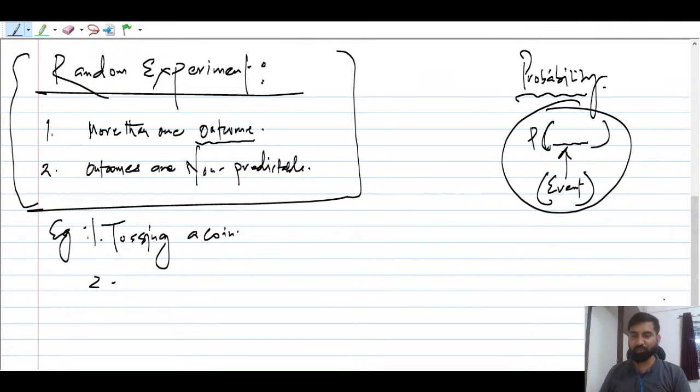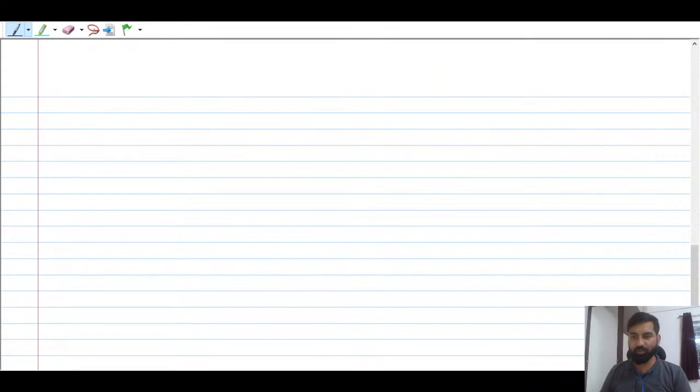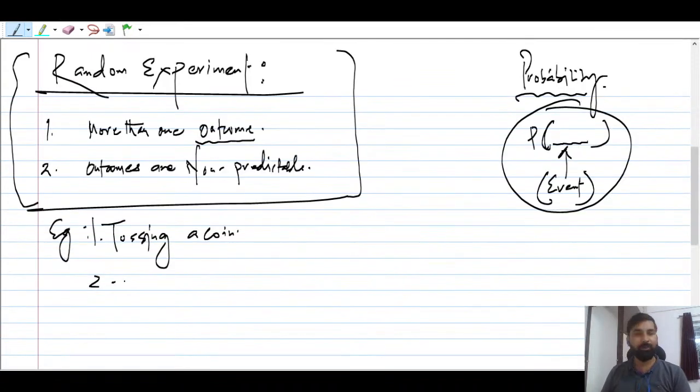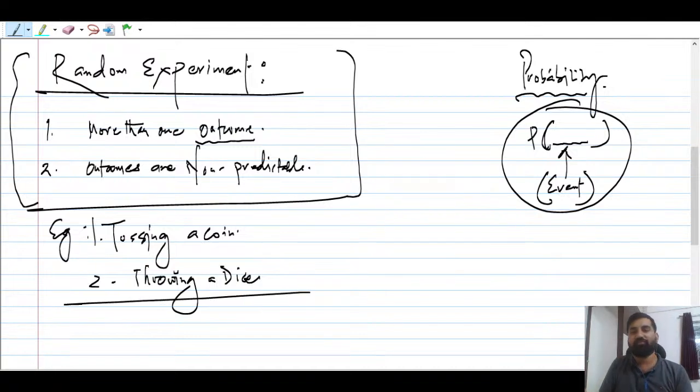So guys, now I'm going to tell here, right? These are the important ones: tossing a coin, and then throwing a dice. These dice can be standard dice that we talk about, which have 6 outcomes, or a tetrahedral die, right? So all those things you have to understand. Now the next concept which comes into the picture is, after this random experiment, if any experiment satisfies 2 conditions, then only we can say that it is a random experiment.